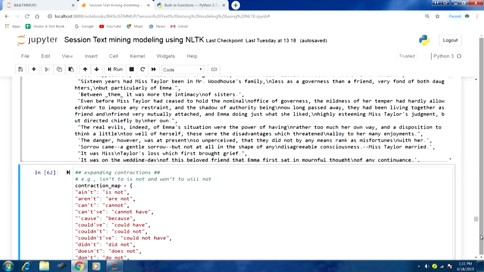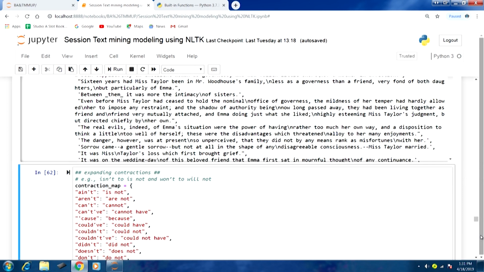Now, we will move on to the next aspect, which is expanding contractions. What do we mean by contractions? As you would understand, in English language formally we typically write will not, is not, but sometimes in informal language we might write isn't or won't or can't.